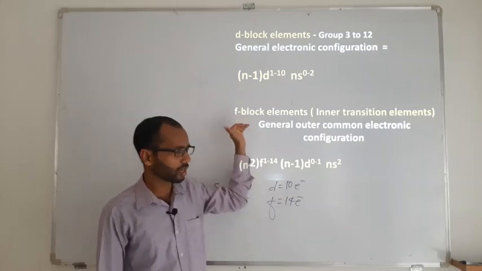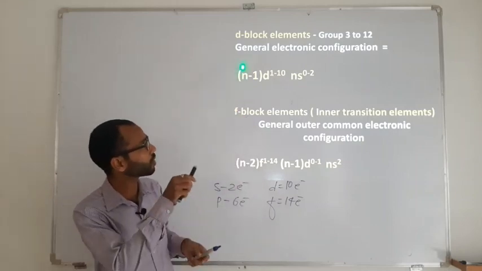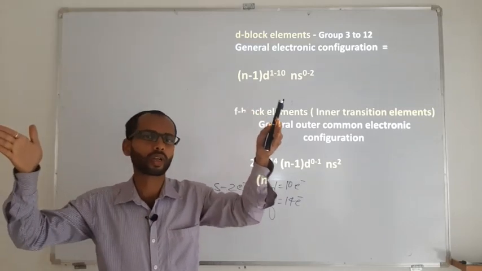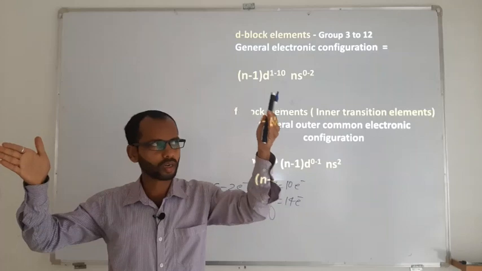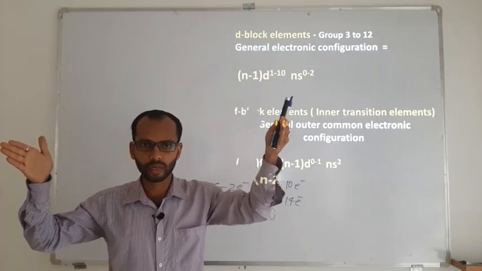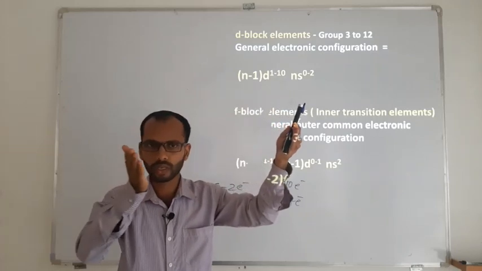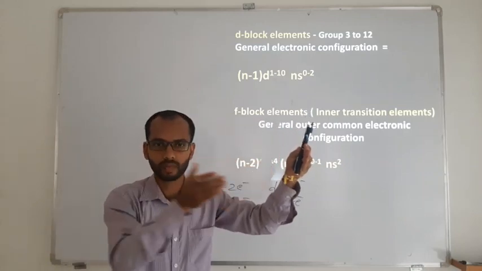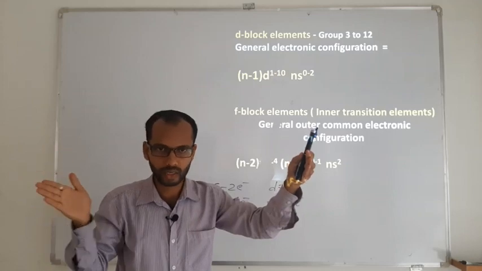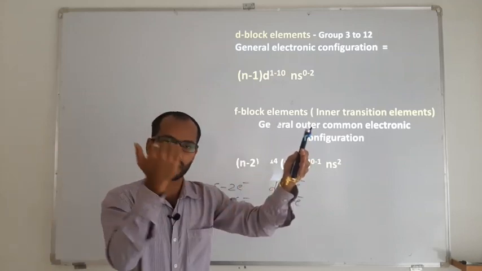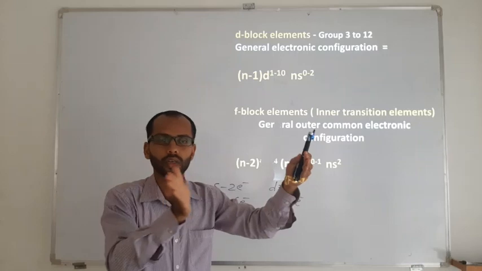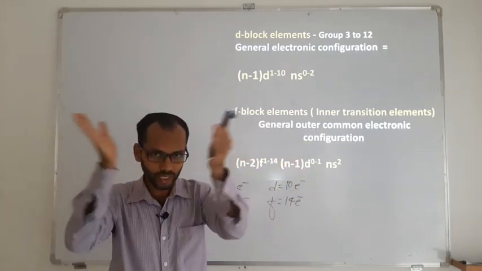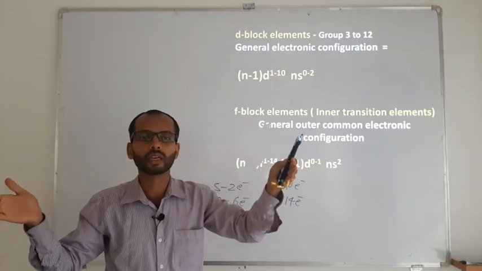The d block elements are called transition elements. The reason is that they are in between the s and p block elements. On one side there are s block elements, on the other side there are p block elements. So there will be a gradual change in the property from metallic to non-metallic. As there is a continuous change in the property, it is called transition. They are in between, so it is called a transition.